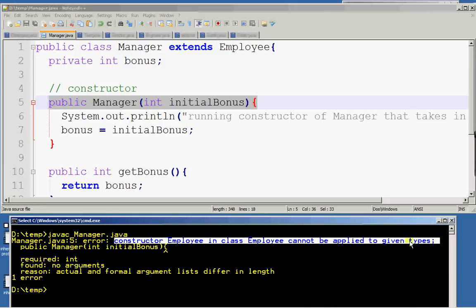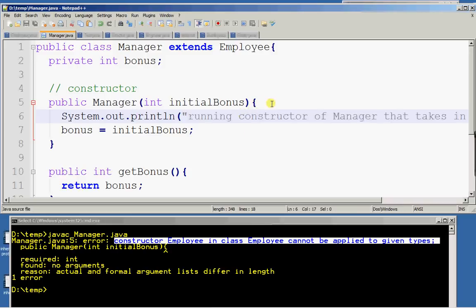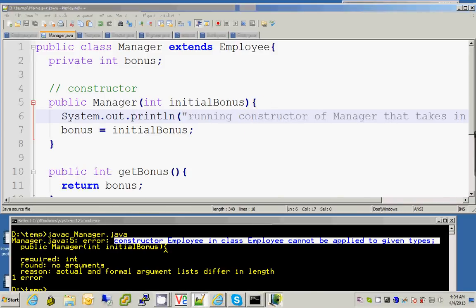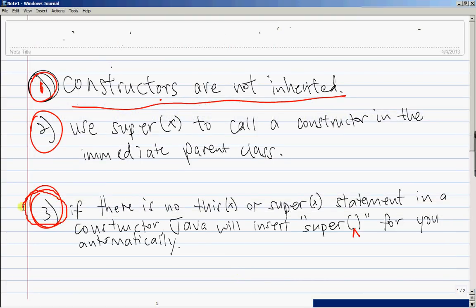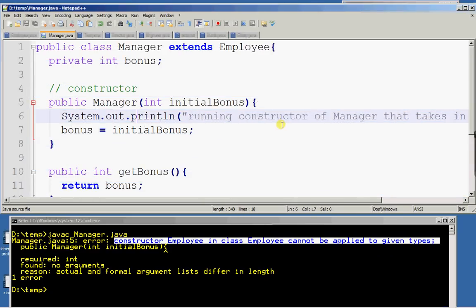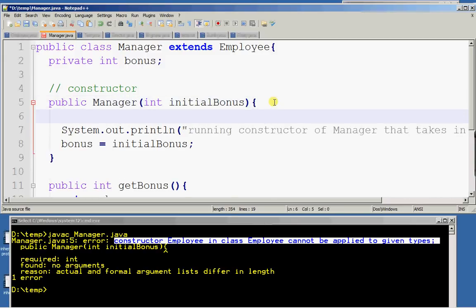So this is misleading. If you do not understand point number 3, you'll be scratching your head as to what this compilation error is all about. I was saying just now that if you do not have a super keyword or this keyword in a constructor, this will be automatically inserted for you as the first statement in the constructor.